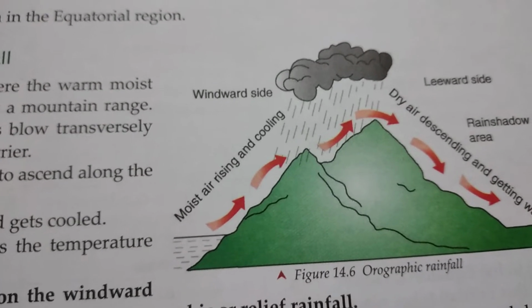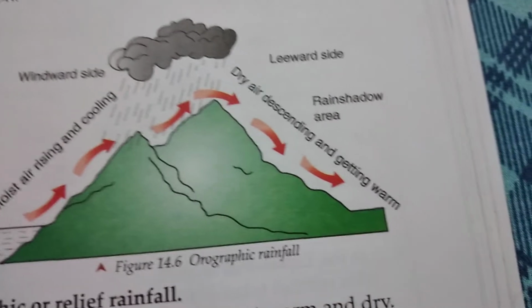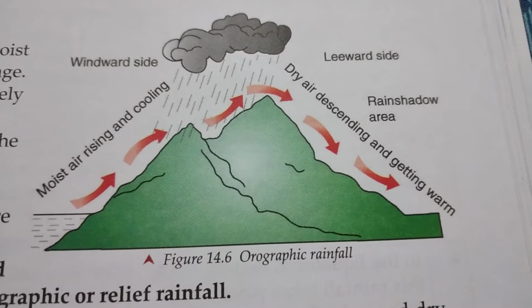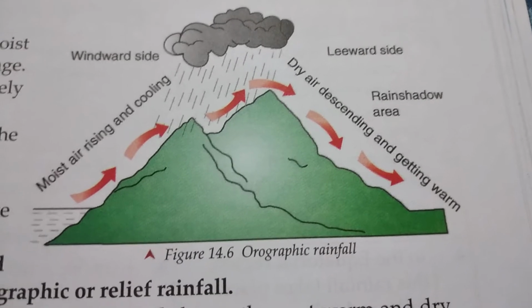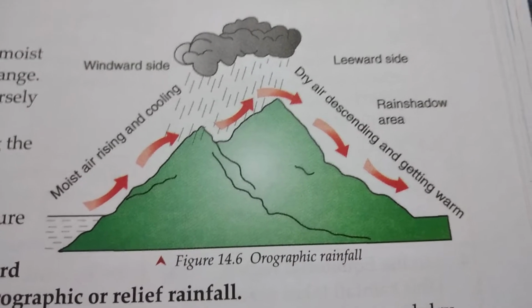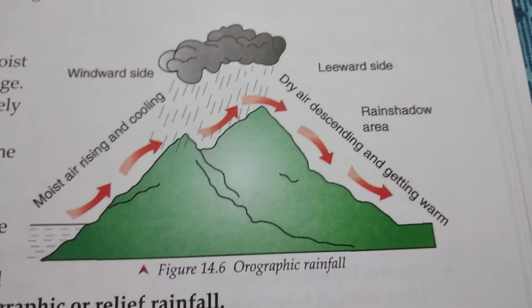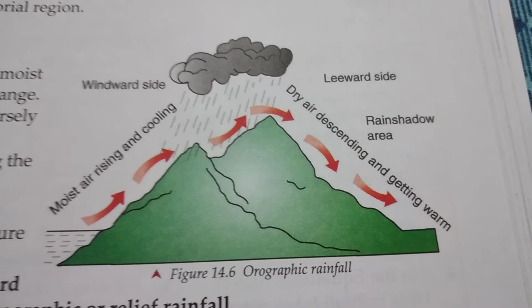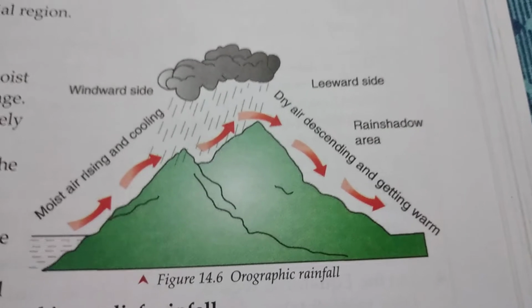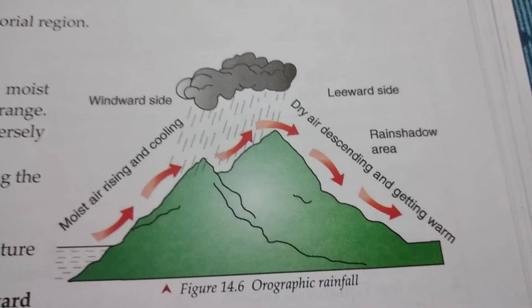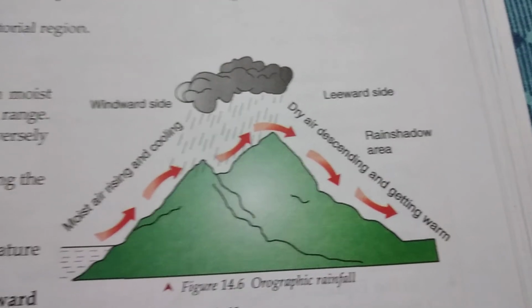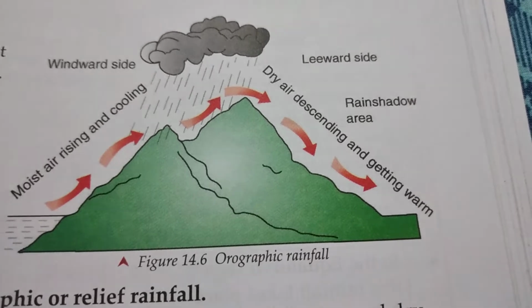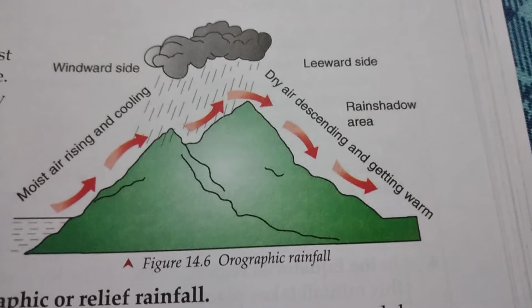Now after shedding enough moisture, the wind goes to the other side of the mountain and gradually goes down towards the earth's surface. As the wind descends, its temperature gradually increases, and whatever water vapor or water droplets were present in the wind start evaporating very quickly because the temperature of the wind is increasing. So the opposite side of the same mountain receives very poor or almost no rainfall.